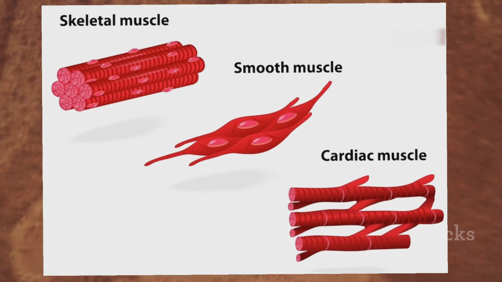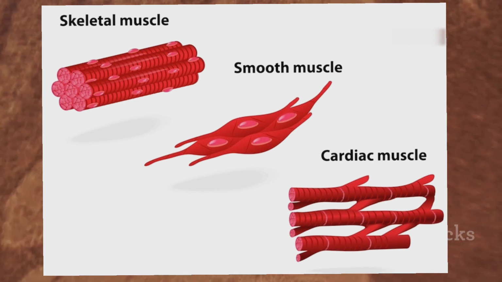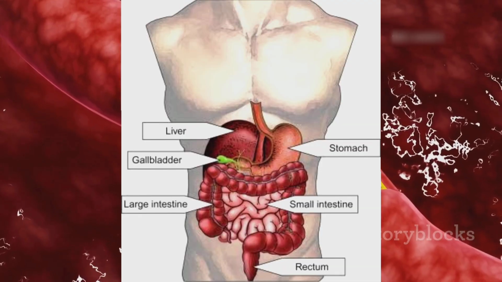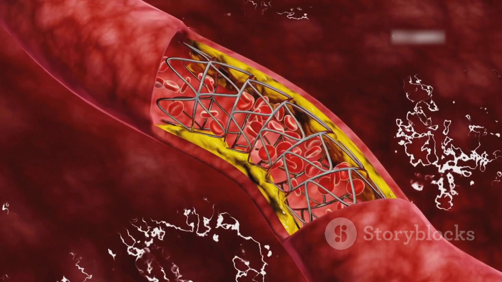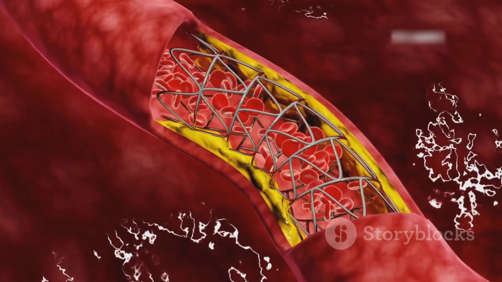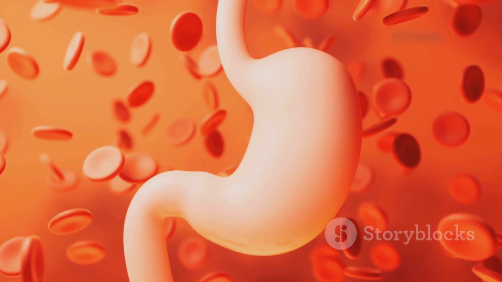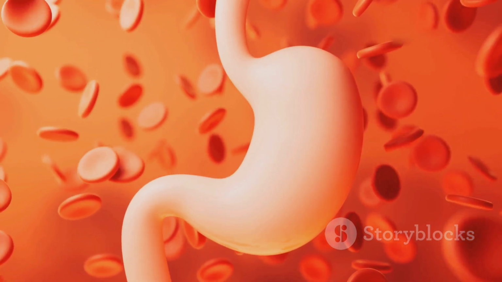The muscular tissues perform vital roles in the human body. Smooth muscles form the contractile portion of the walls of the digestive tract, urinary bladder, and blood vessels. These are responsible for the movement of those materials which are present in these muscular organs.